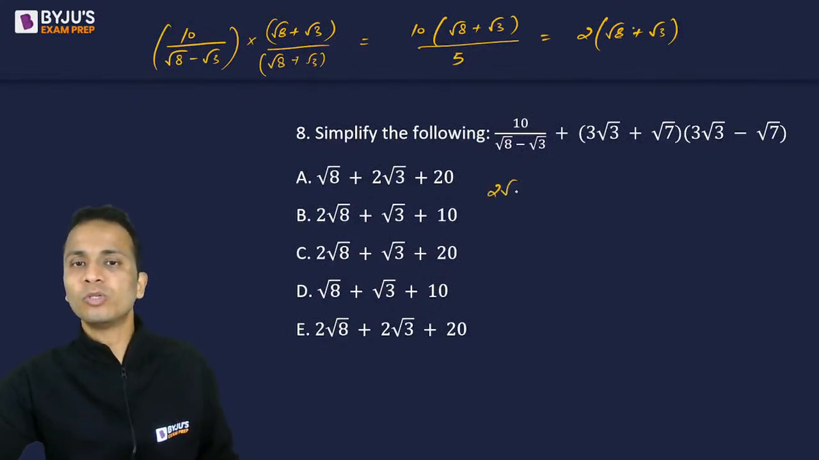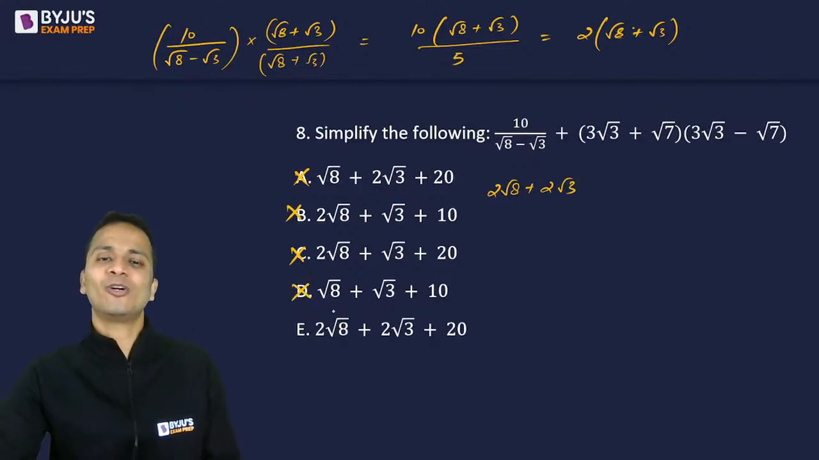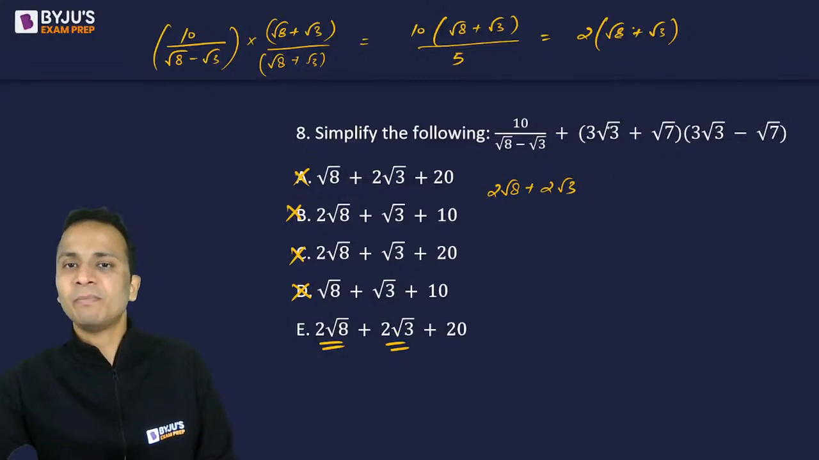Okay, so the first part is twice of root 8 plus root 3. So 2 root 8 plus 2 root 3, ये तो होना ही चाहिए. So option A is not the answer, B is not the answer, C is not the answer, D is not the answer. सिर्फ option E में ये वाला part है. Second part भी solve कर लेते हैं.